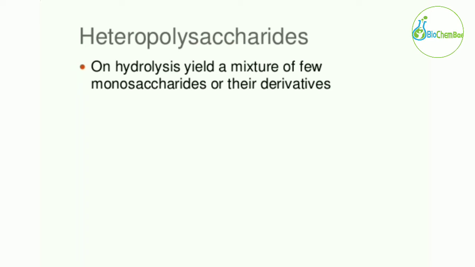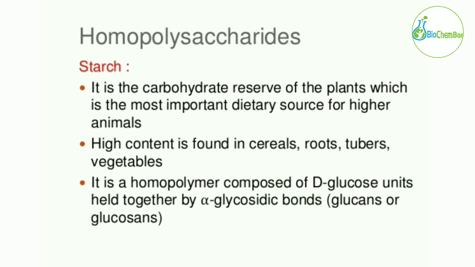So upon hydrolysis of a polysaccharide, if we get only a single type of monosaccharide, for example glucose, then we call it a homopolysaccharide. But if hydrolysis gives a mixture of monosaccharides, then we call it a heteropolysaccharide.